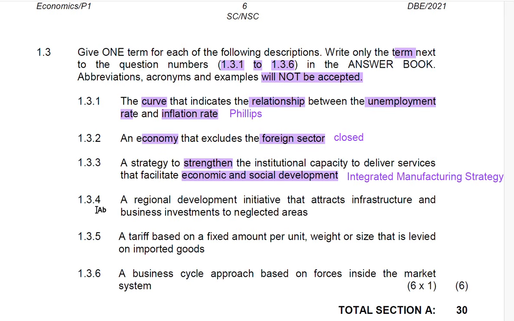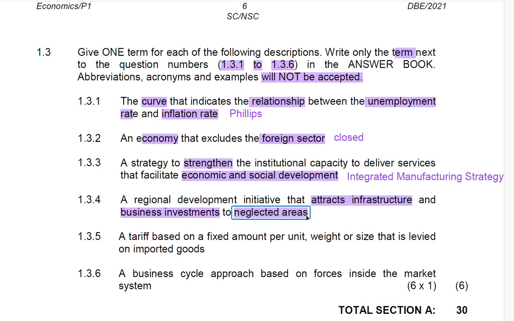Then when you look at 1.3.4, it says a regional development initiative that attracts infrastructure and business investment to neglected areas.